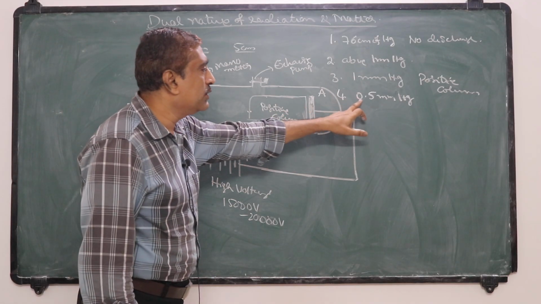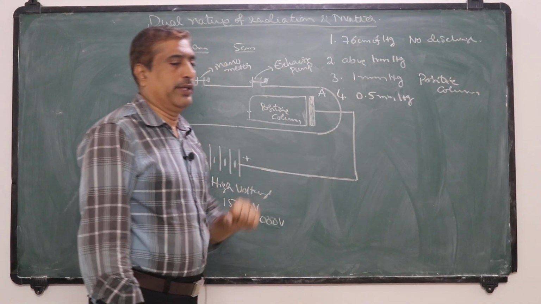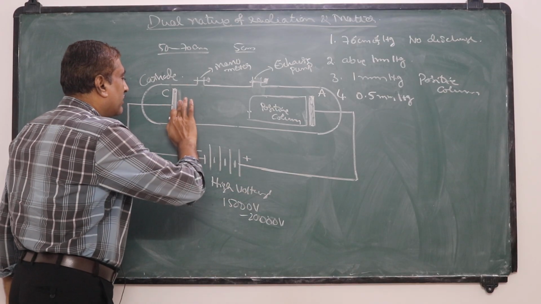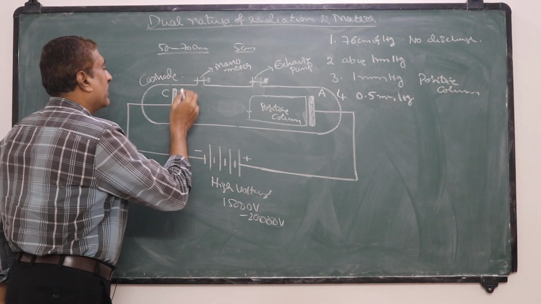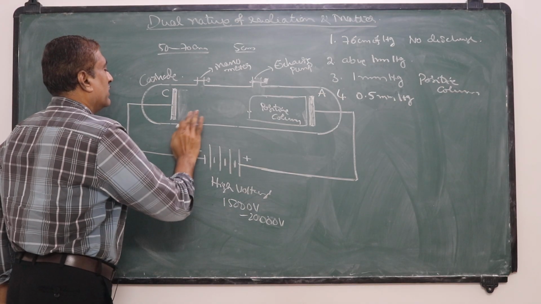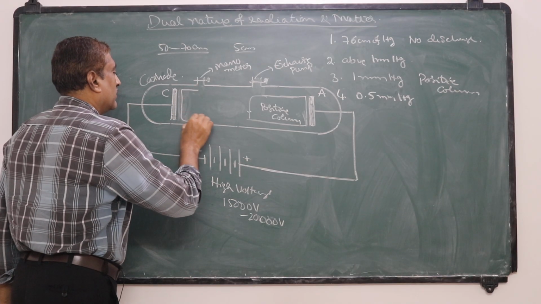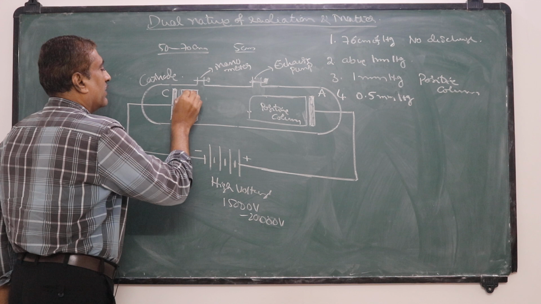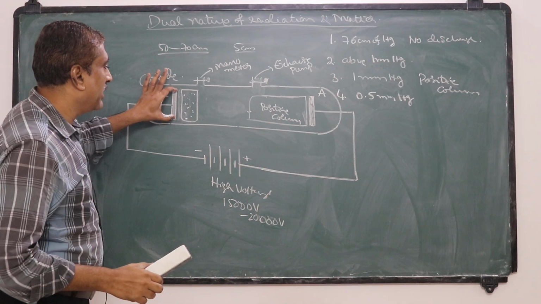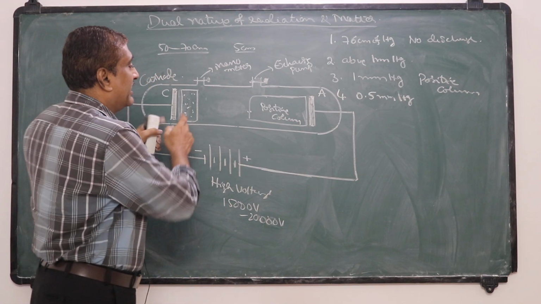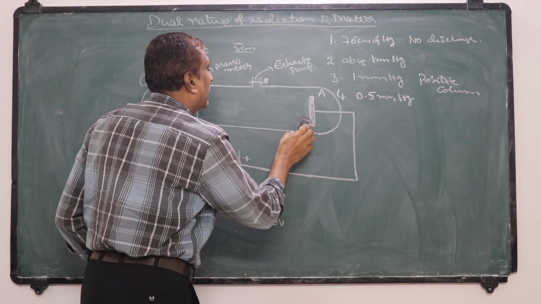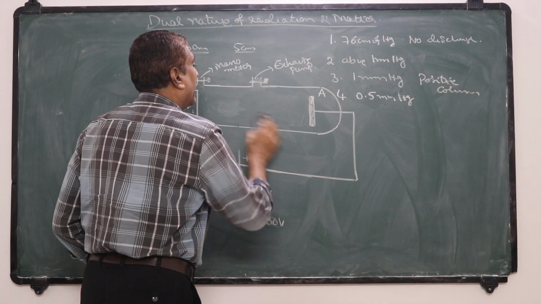Now, if the pressure is reduced to 0.5 mm of mercury, that means further decreased, a light starts from the cathode region. A glow starts near the cathode region, like this, and at this stage the positive column breaks into bright patches of light.